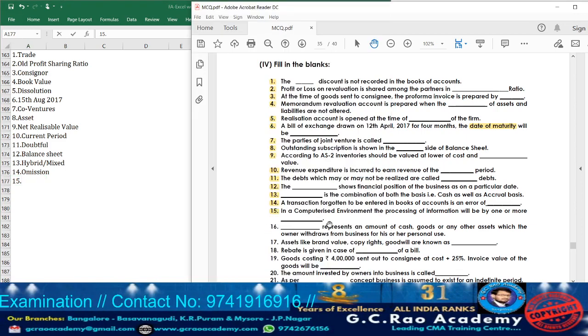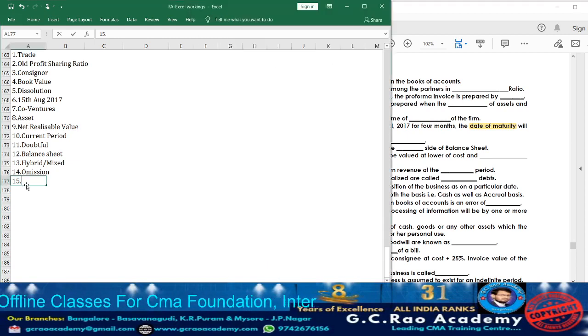Now moving on to the 15th. In a computerized environment, the processing of information will be by one or more. See, computerized environment means where the accounting system is done with the computer information system. It will be done by one or more of what they are going to use to maintain the information. Computers. Simple answer. So take down answer 15, computers.